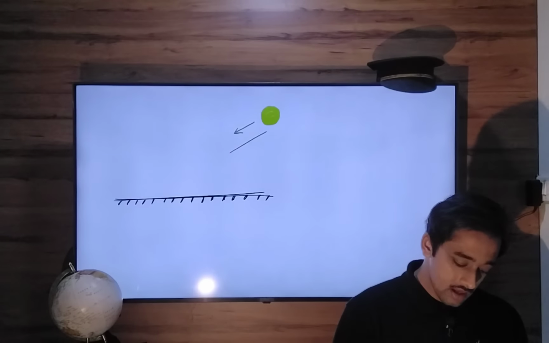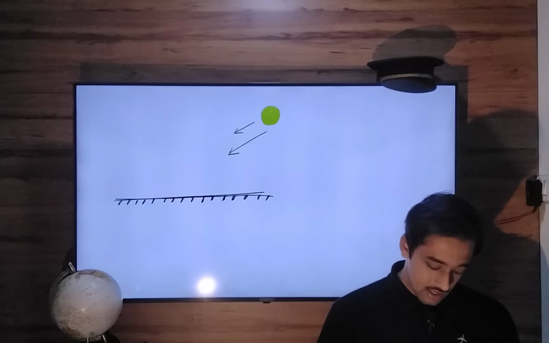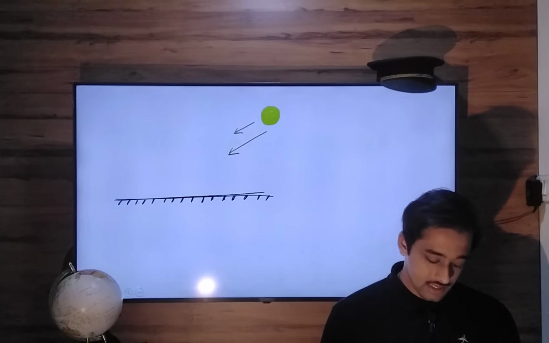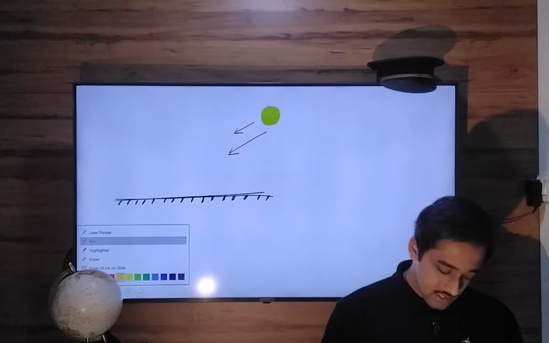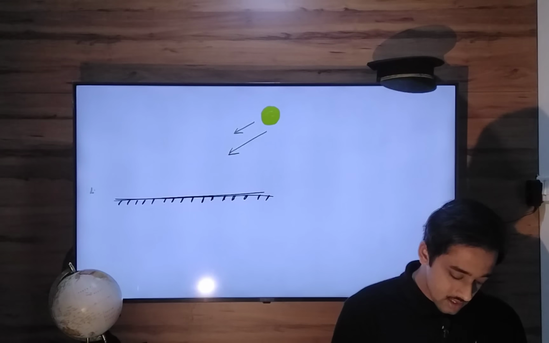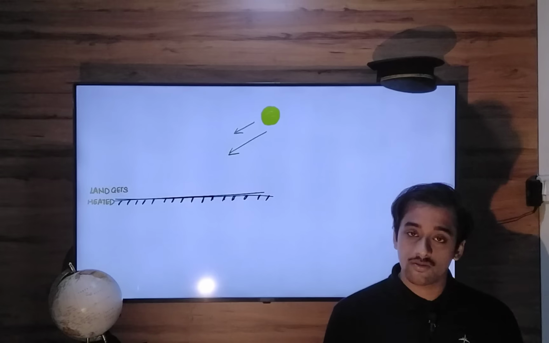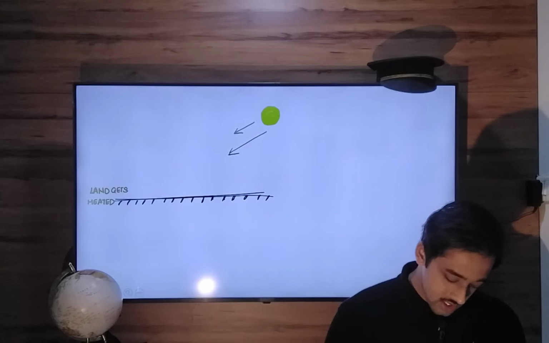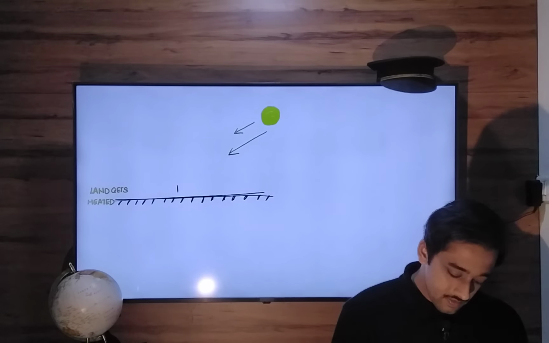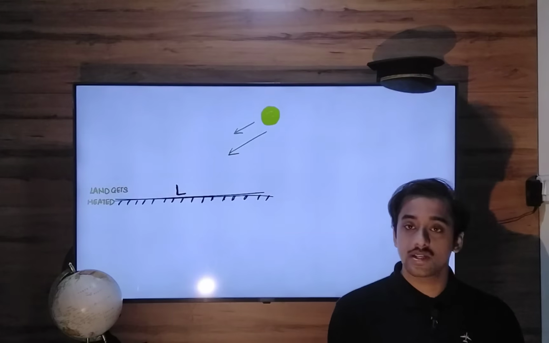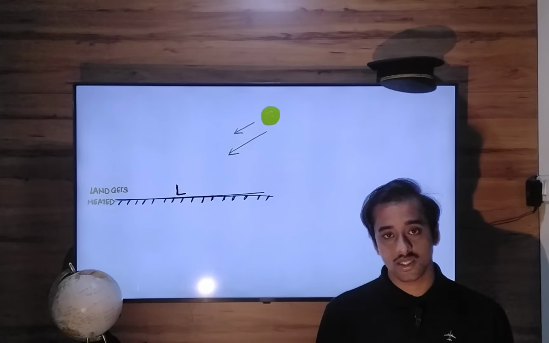Now, due to this solar heating, the land gets heated up. As a result of this, there is a low pressure created on the surface of this land.